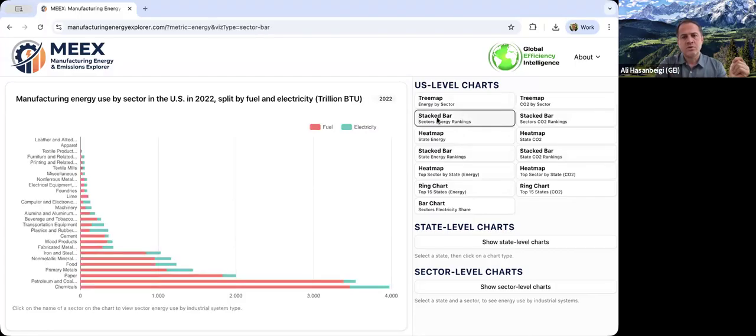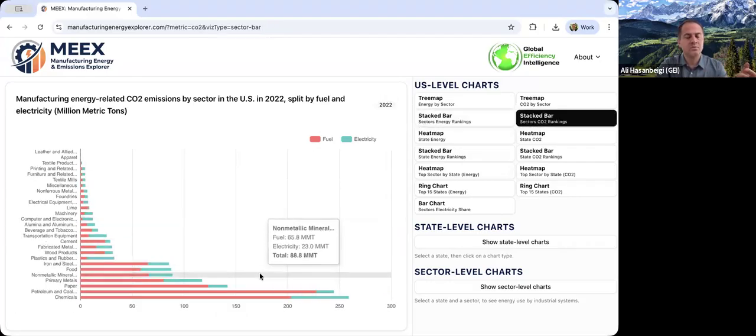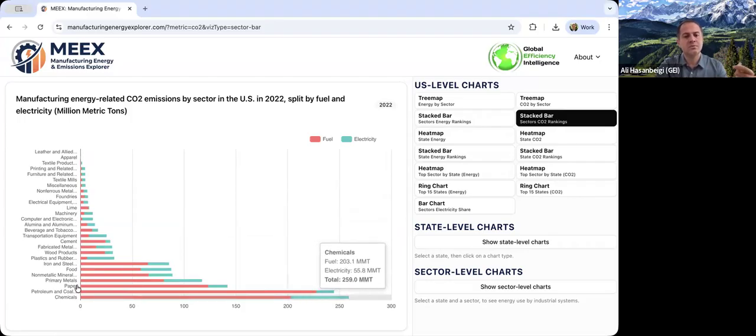So stack bar charts show again different sectors in the US. We are still in the US level charts for all US manufacturing, different subsectors, but this time it shows the fuel and electricity separately. You can see the contribution of fuel versus electricity in terms of the energy used. But click on the stack bar chart, sector CO2 ranking here, and you get the fuel-related CO2 emissions and electricity-related CO2 emissions for different subsectors that are listed.